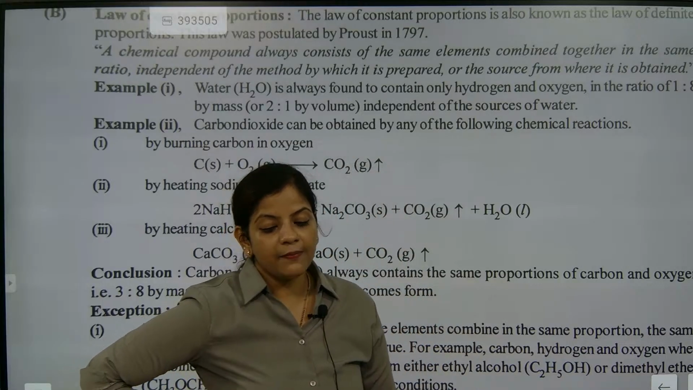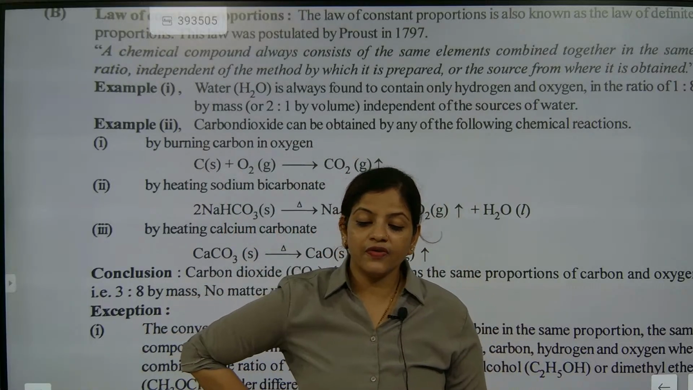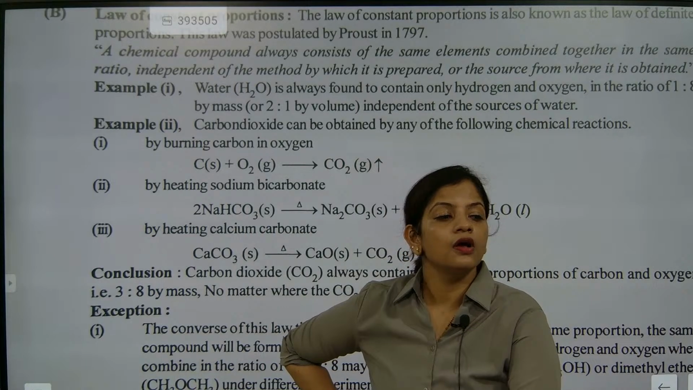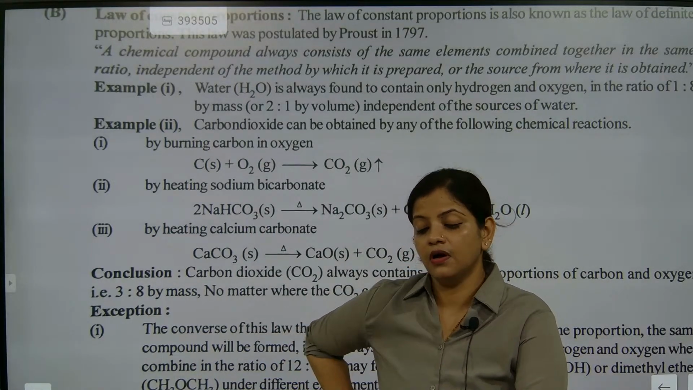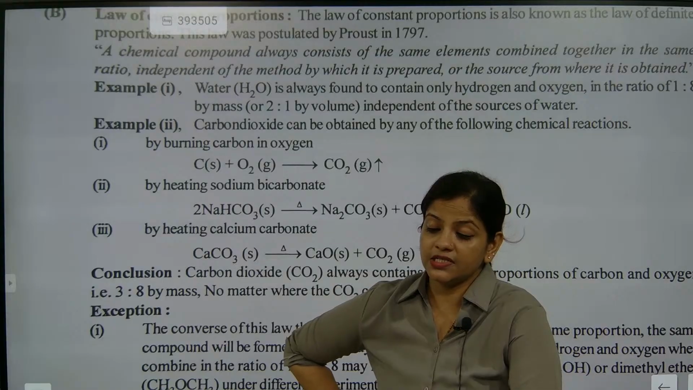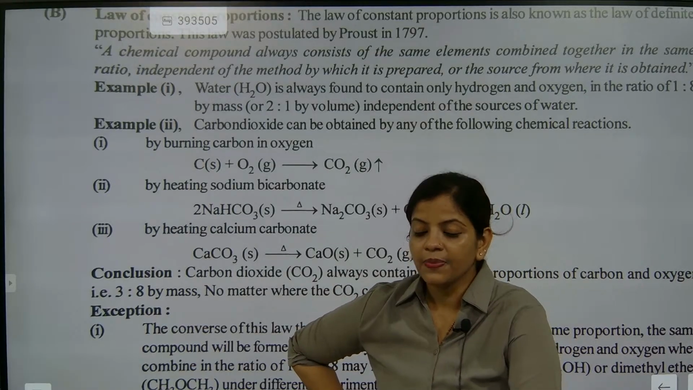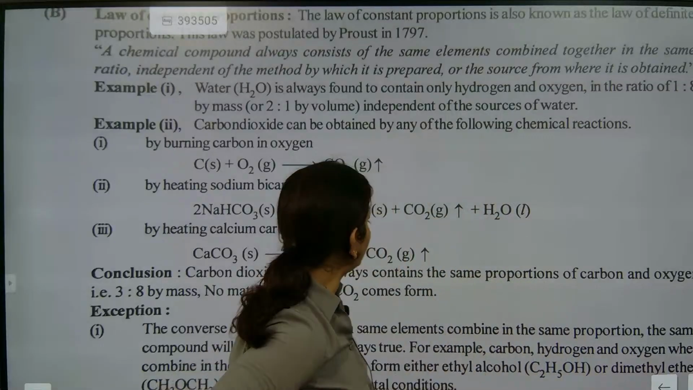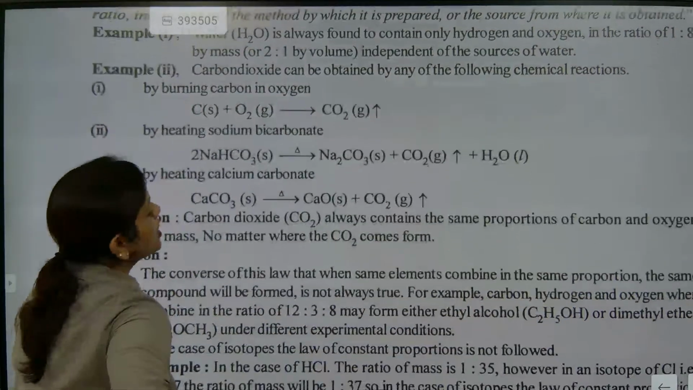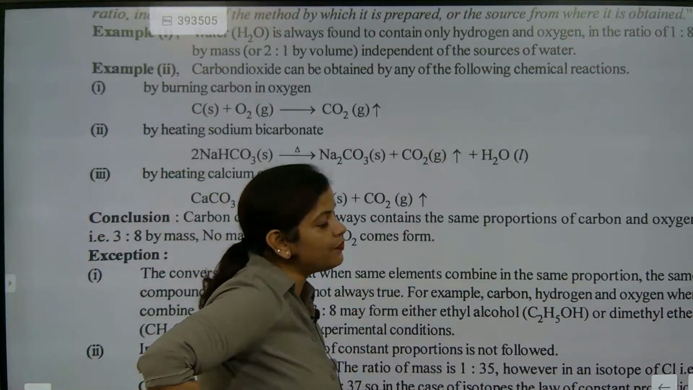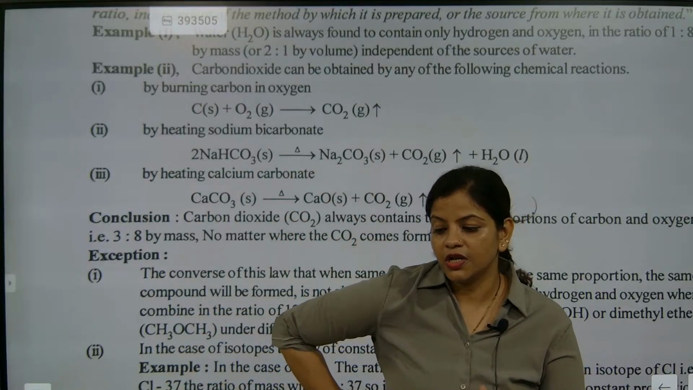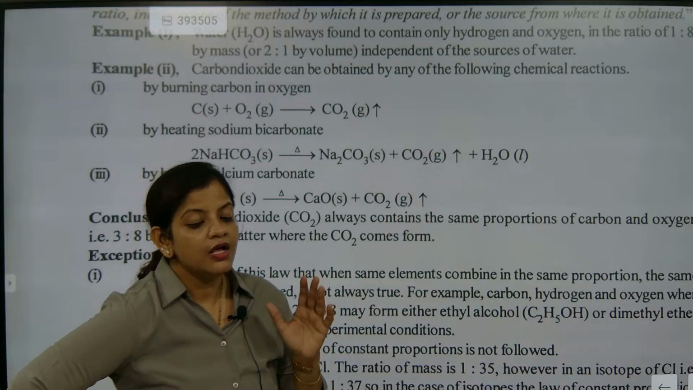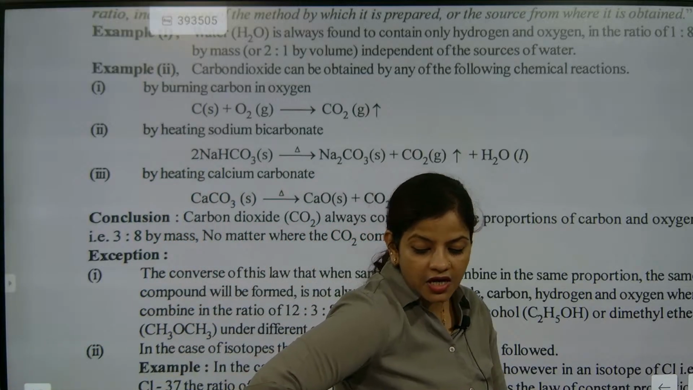And we have given the example of the water molecule, the example of carbon dioxide, and the example of carbon monoxide. One thing we have noticed there is that it is not changing at all. So the conclusion we have drawn here is that carbon dioxide always contains the same proportion of carbon and oxygen. No matter what the equation is, the proportion is not changing. The proportion remains the same.